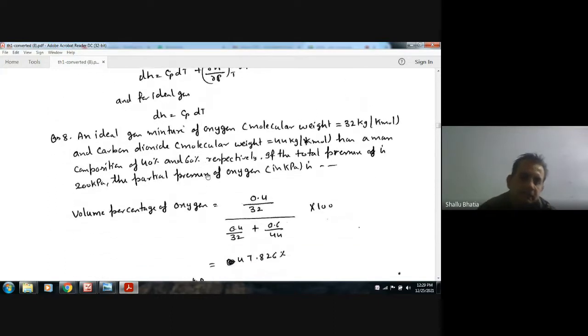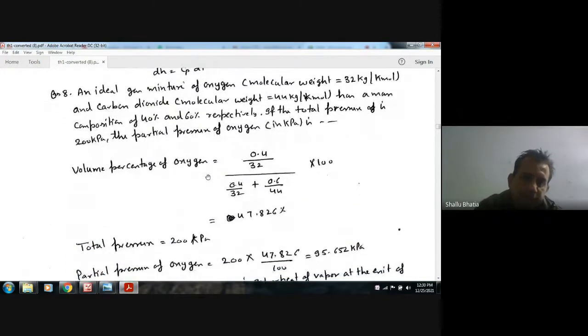Next, an ideal gas mixture of oxygen, molecular weight 32 kilogram per kilomole, and carbon dioxide, molecular weight 44 kilogram per kilomole, has a mass composition of 40% and 60% respectively. If the total pressure is 200 kPa, the partial pressure of oxygen in kPa is?